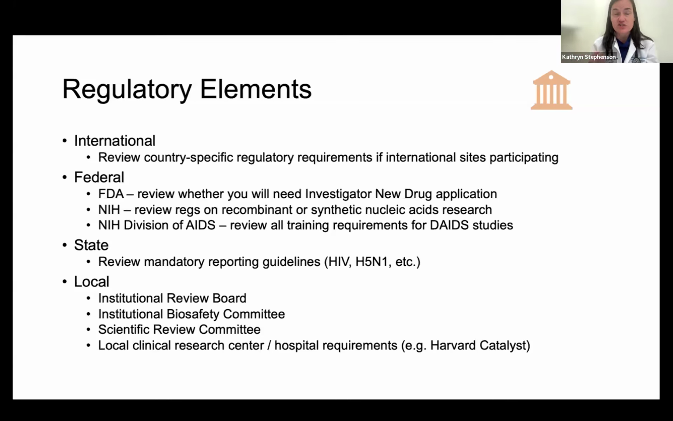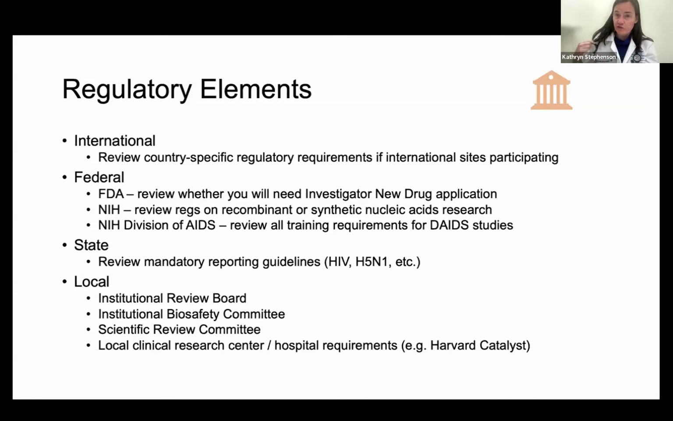And then one group that I really want you to get to know is the Division of AIDS, or DAIDS. They often are the funding mechanism for a lot of HIV-related studies. If you get an NIH grant to do HIV work, you're going to fall under DAIDS. And they have a lot of different training requirements depending on what your study is. Those can be extremely extensive, often required for all the investigators, and just something you're going to want to get familiar with right away.